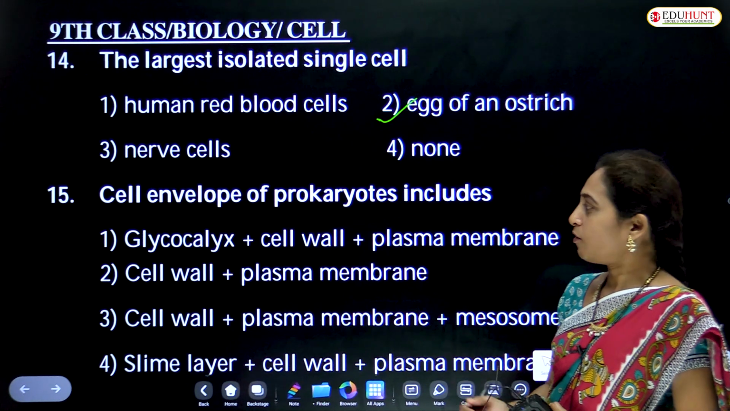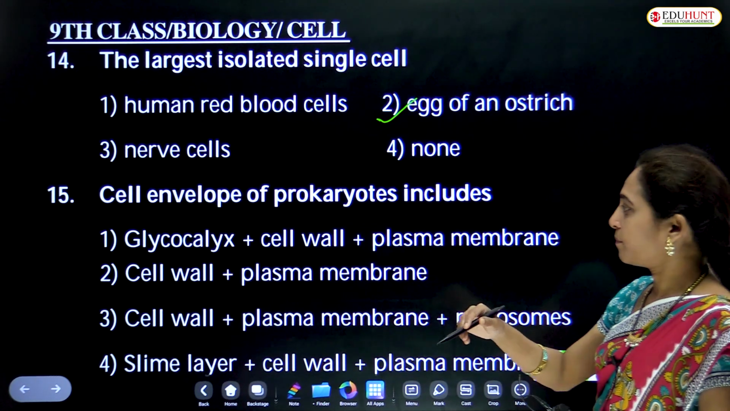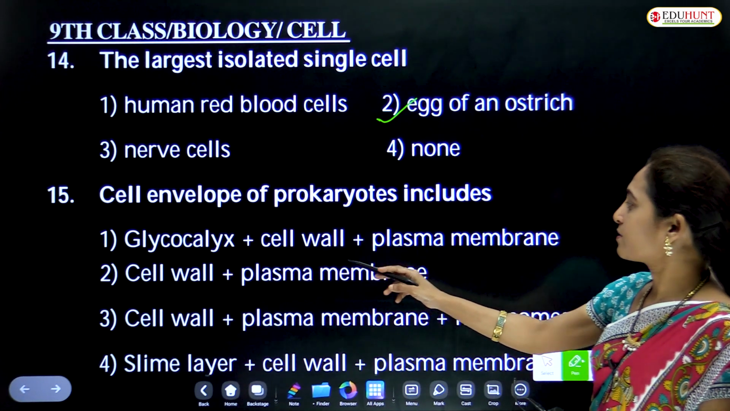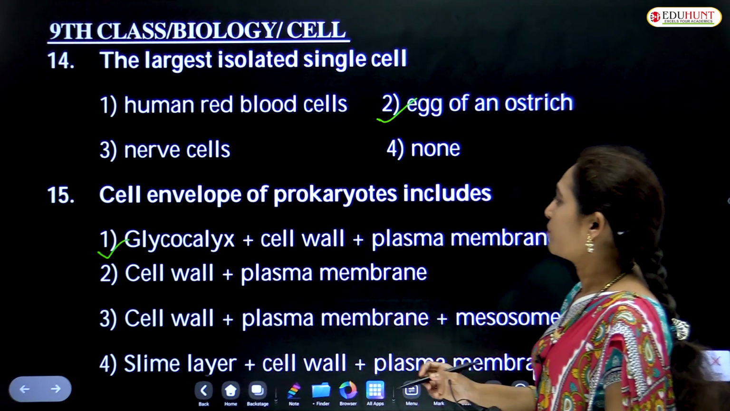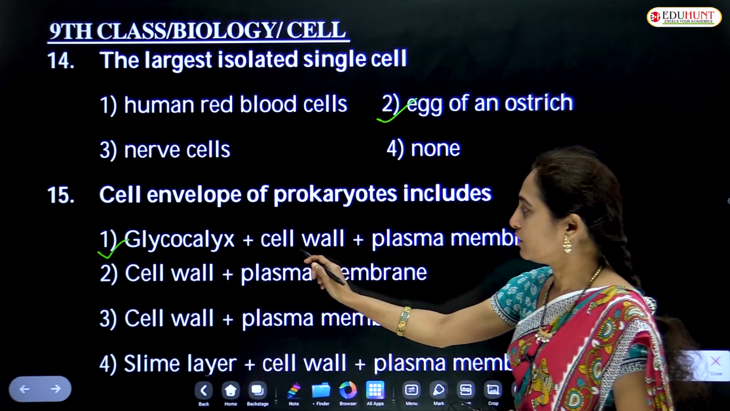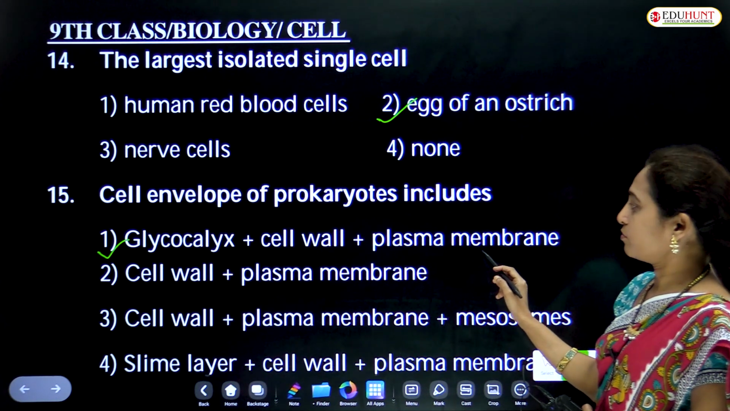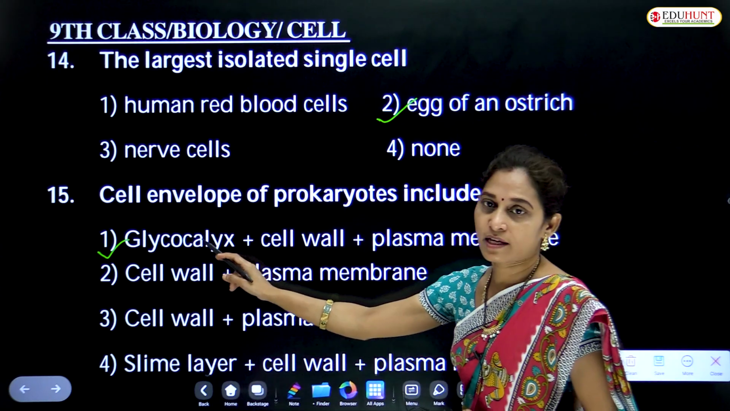Cell envelope of prokaryotes includes glycocalyx, cell wall and plasma membrane. Prokaryotes means bacteria. In bacteria there is a cell wall, and under the cell wall there is the plasma membrane, and outside the cell wall there is the glycocalyx.